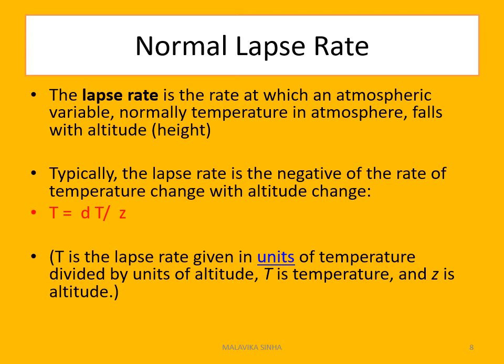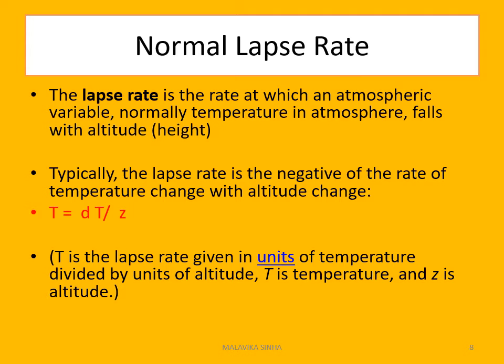The average rate of the normal lapse rate is 6.4 degrees centigrade per kilometer. That is expressed by T equal to dT by Z. Here T is the normal lapse rate, T is the temperature, d is the unit, so dT is the degree of temperature, and Z is the altitude.